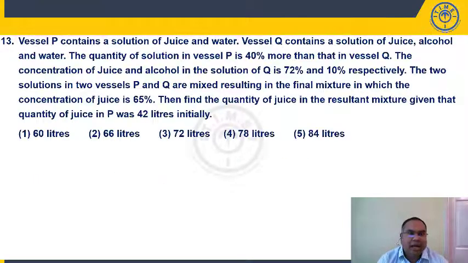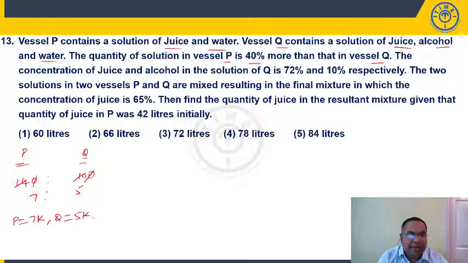Question number 30. It is based on your mixtures concepts, right? Mixtures and alligation concept. Vessel P contains a solution of juice and water. Vessel Q contains a solution of juice, alcohol and water. The quantity of solution in vessel P is 40% more than that in vessel Q. Now if I take P and Q quantity, if Q is 100, vessel P is 140. So what is their capacity ratio? 7 is to 5. So in vessel P we have 7K capacity, vessel Q we have 5K capacity.